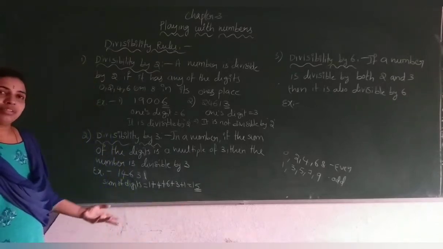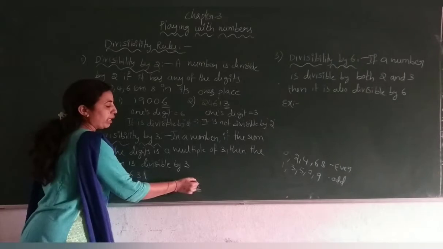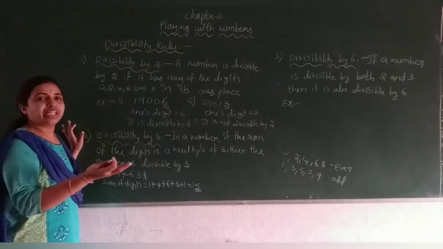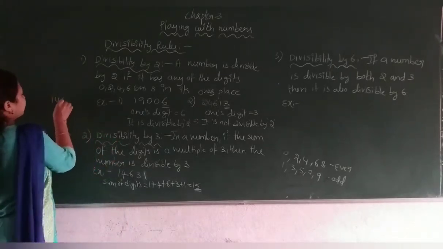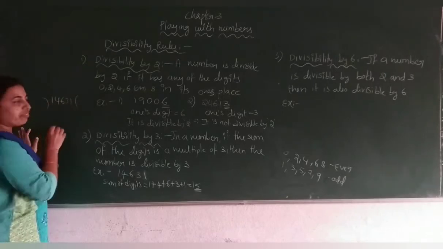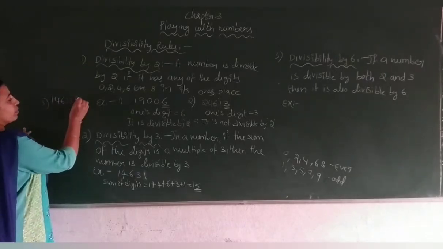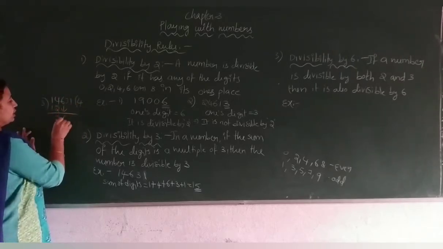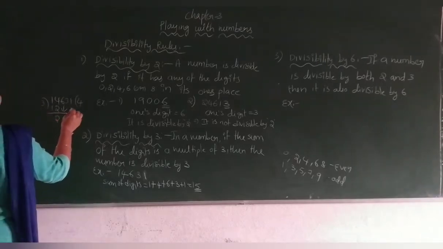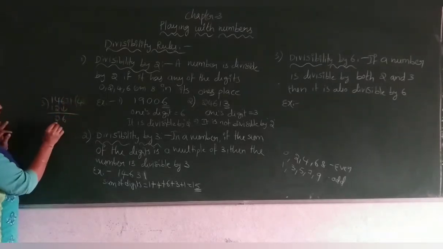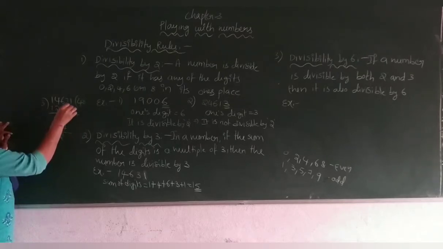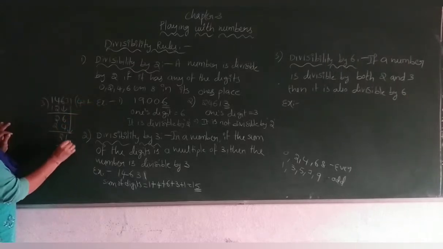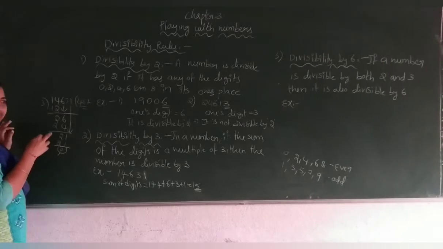That means now we can say directly, if the sum is a multiple of 3, then the number is divisible by 3. If you want, you can divide and see 14,631. I will do the conventional method. 3 4s are 12. 2, 6 comes down. 3 8s are 24. 2 and 1 comes down. 3 7s are 21. 0. We got a remainder 0. That means it is divisible by 3.